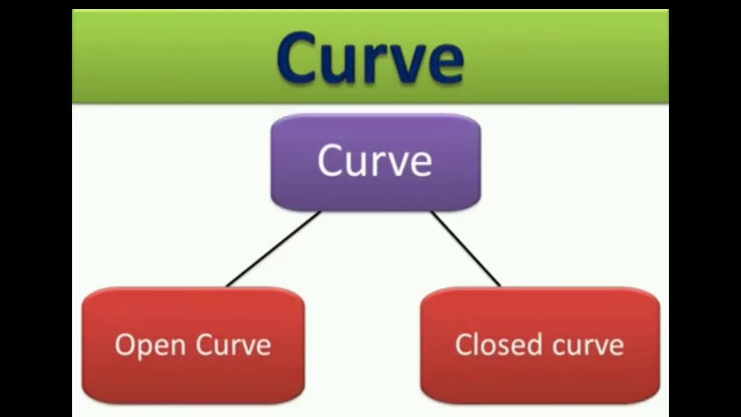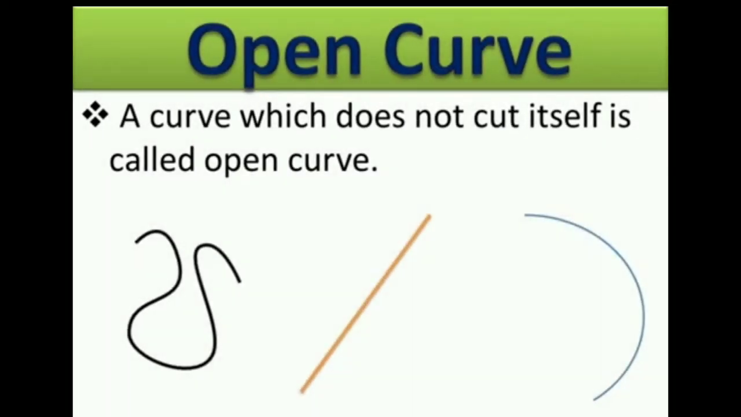Curves. Curves are of two types, open curve and closed curve. Open curve. A curve which does not cut itself is called an open curve. In everyday use, curve means not straight. But in mathematics, a curve can be a straight line also. In these figures, the two end points are not joined. These types of curves are called open curves.